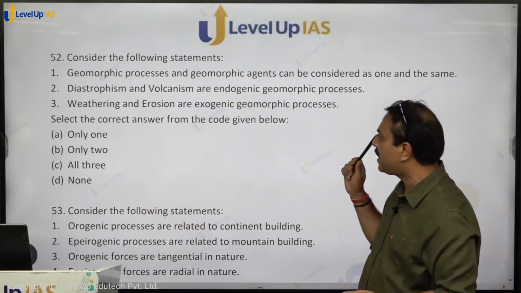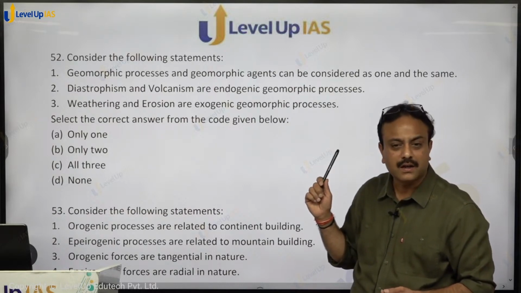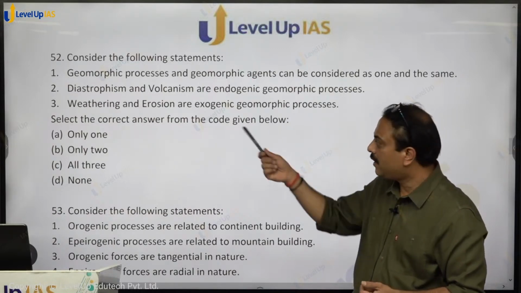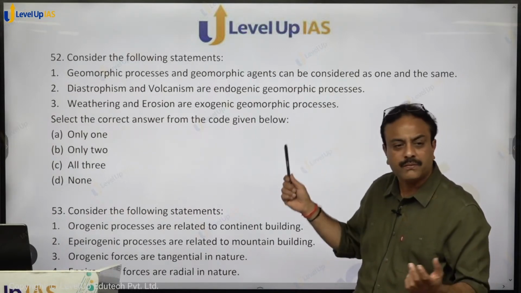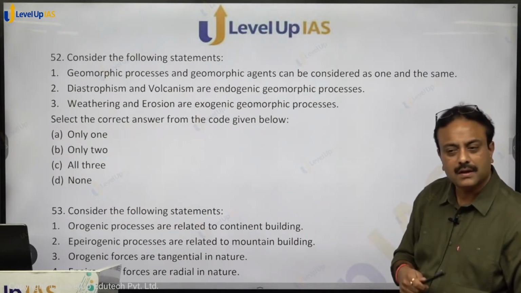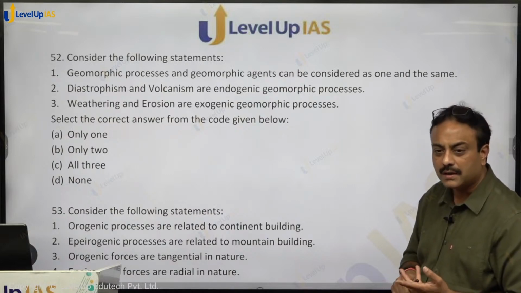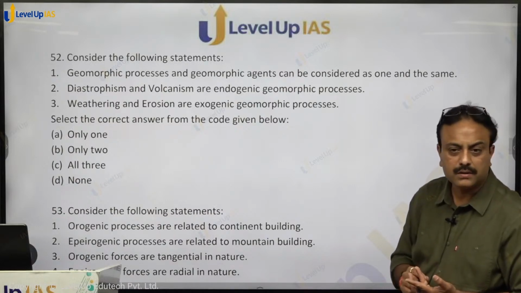Diastrophism and volcanism are endogenic geomorphic processes. Again, correct? Endogenic है. Diastrophism and volcanism, force is coming from within. Weathering and erosion are exogenic. 100% correct. So 1 is correct, 2 is correct, 3 is correct. All 3 are correct. Any doubt?